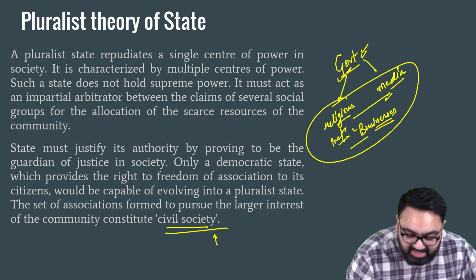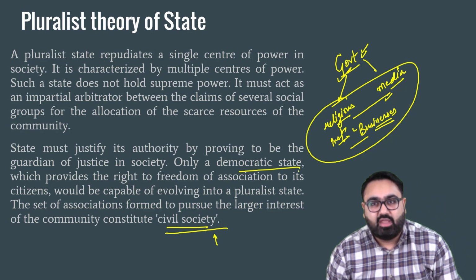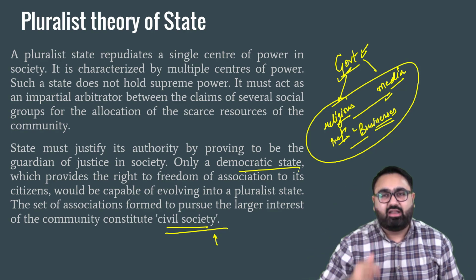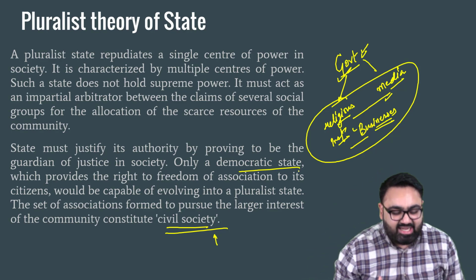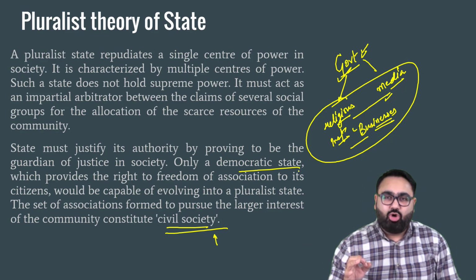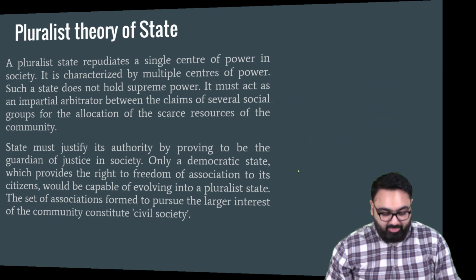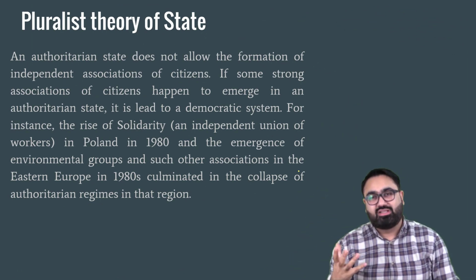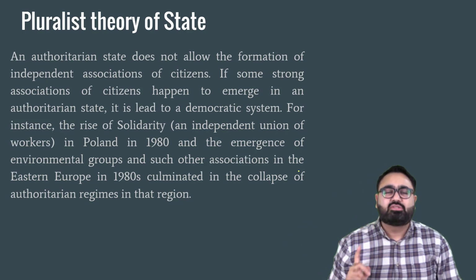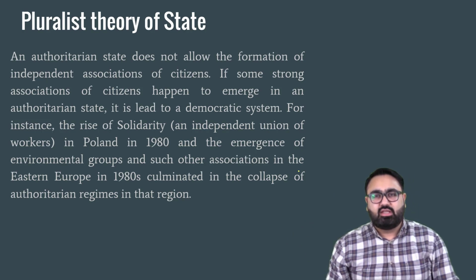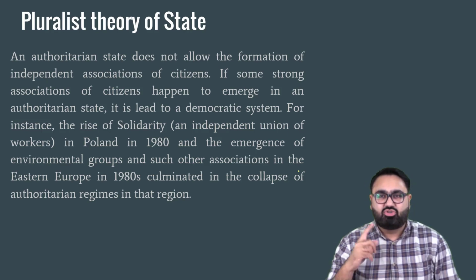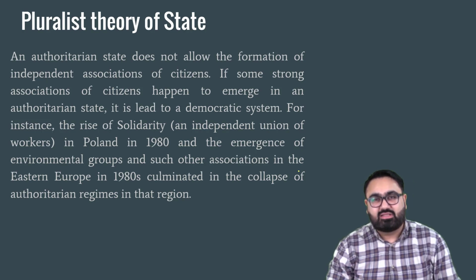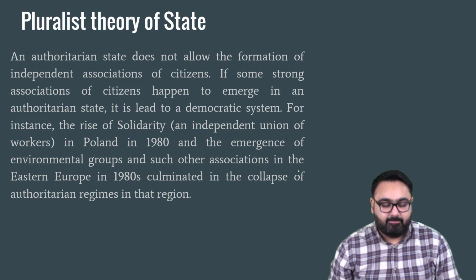Now this happens in democratic states only. If it's not a democratic state, then obviously there is only one center of power, the military or the dictator or whatever. These pluralistic centers of power, or more than one center of power, can only exist in a democratic country. So please do remember that. For example, in North Korea, you can't say it's a pluralist theory or it's a pluralist state. In North Korea, there's only one single person who has all the powers. In Saudi Arabia, you can't say that it's a pluralist state because there's only one royal family that has all the powers. So mostly it's about the democratic countries where this pluralist state is seen.